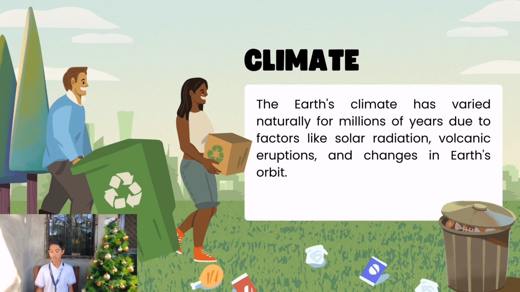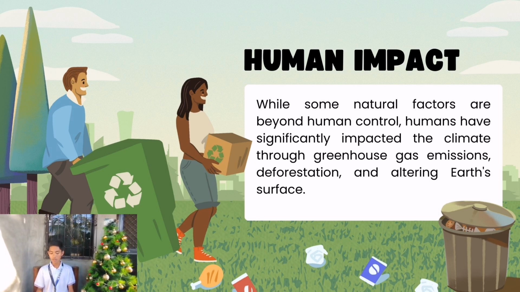Second one is human impacts, such as burning fossil fuels, deforestation, and land use changes, which significantly influence the climate. So our human activities generally contribute to the changes in climate and to global warming.